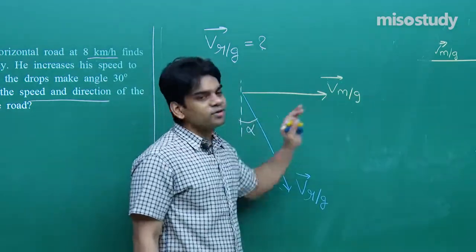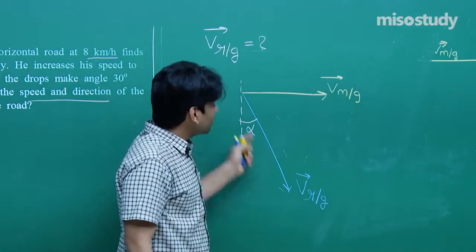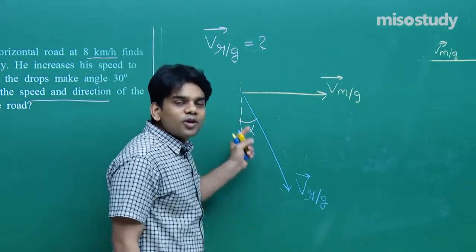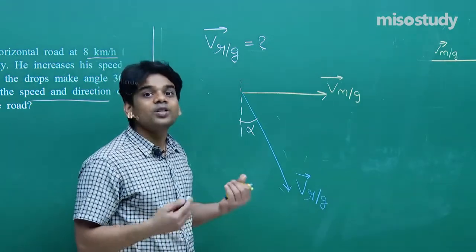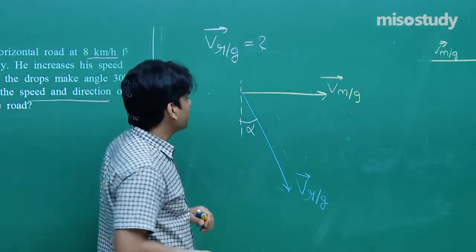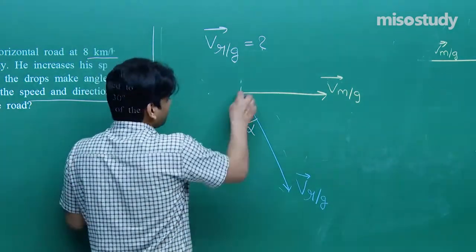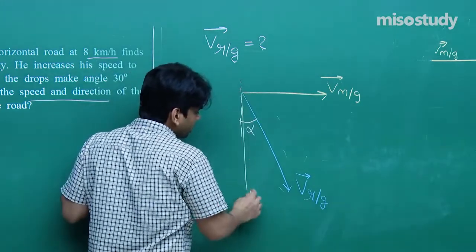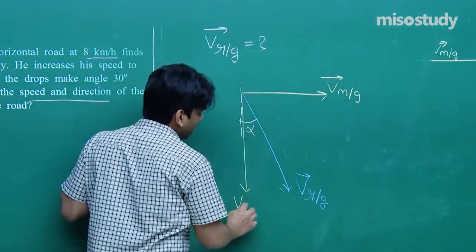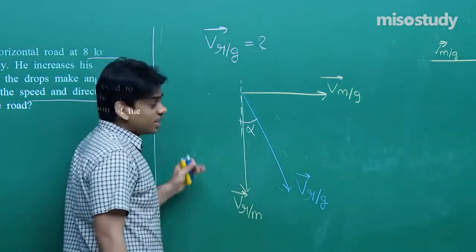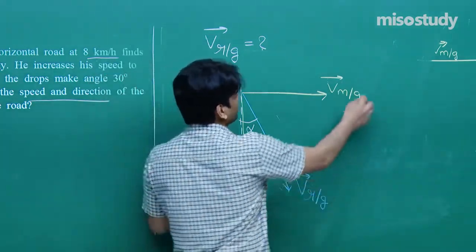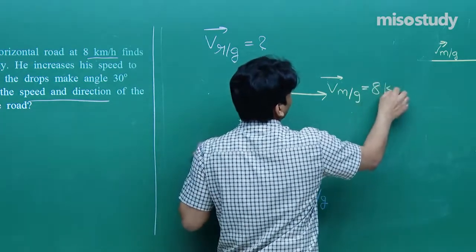This is velocity of man with respect to ground. This alpha signifies that the velocity of rain makes an angle alpha with the vertical, how the rain is falling. Velocity of rain with respect to man is in this sense, till he runs with a speed of 8 km per hour.